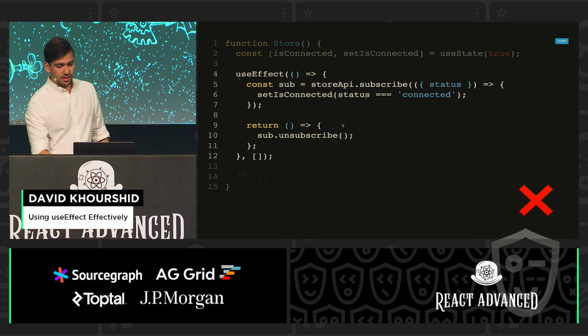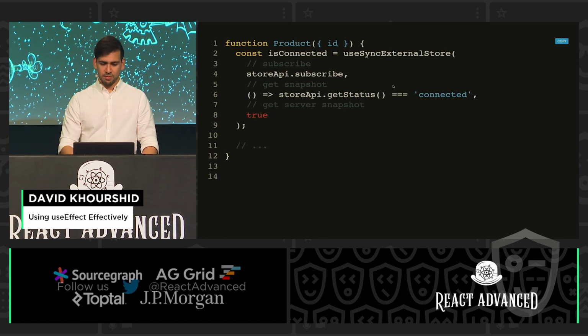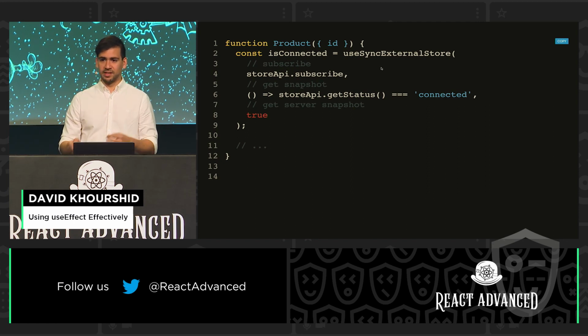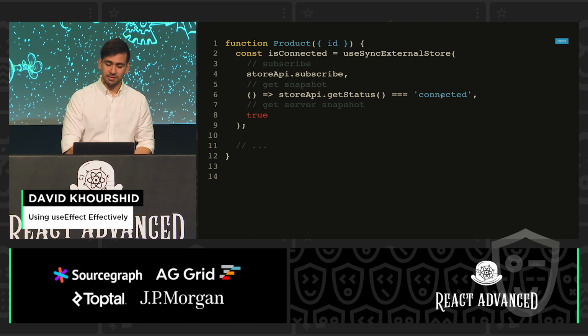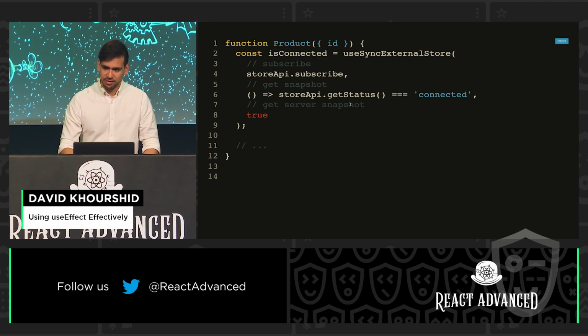Guess what? You could actually get rid of this and use the useSyncExternalStore hook, which has 3 parts. A subscribe part where you tell it, here's how to subscribe, here's a function you need to call to subscribe. The getSnapshot part, which is the value that I want to get, and here's how to read it from that store, and a server snapshot where it's just good for SSR. So you put all those 3 things together, it's going to automatically subscribe and get you the value you need. No useState, no useEffect. It's a really brilliant hook. So I do recommend that you at least try it out.